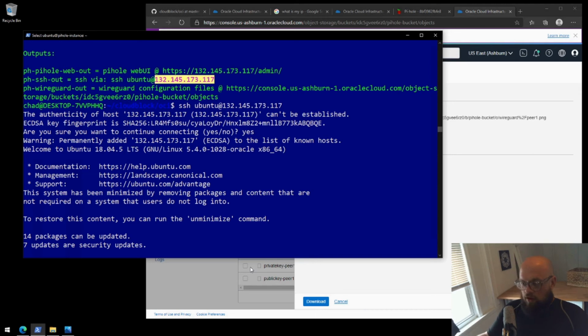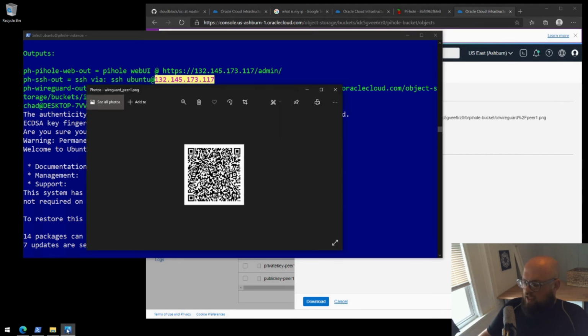Another thing is the WireGuard configuration. I've got an iPad right here, for instance, or if you've got an iPhone or an Android phone, lots of devices support WireGuard. You can download the WireGuard app, and if you open the app up, you'll see an option to scan the QR code, and you would scan this QR code image, and your device would be good to go, set up to use WireGuard. That way, if you're at home or out and about on a mobile network, your cellular provider, or on public Wi-Fi, you can always connect back to your Pi-hole through WireGuard to do your DNS lookups. That means you've got ad blocking everywhere you go on your device. Really great.